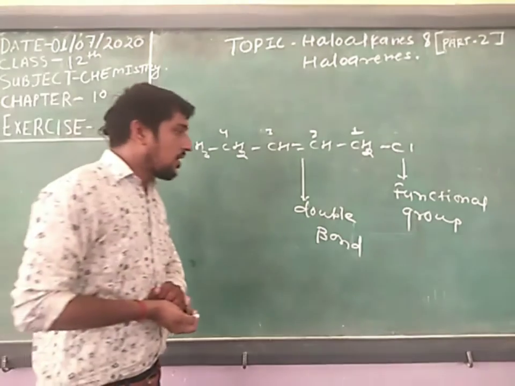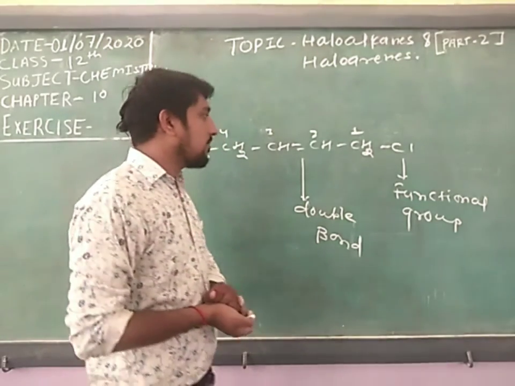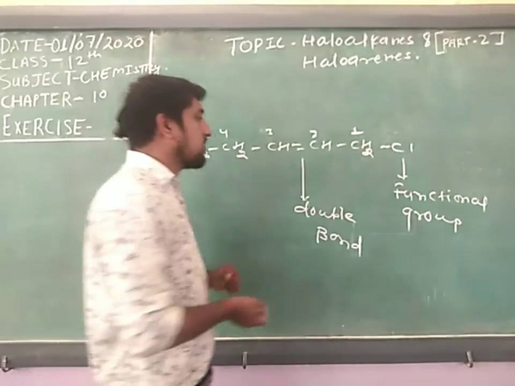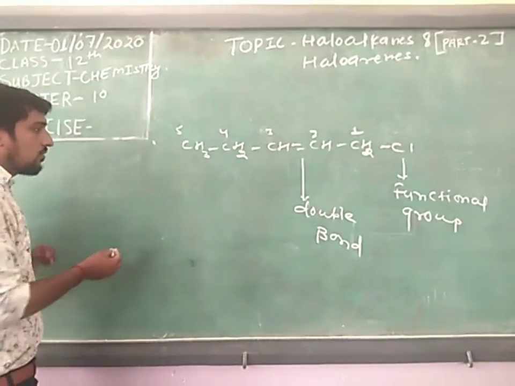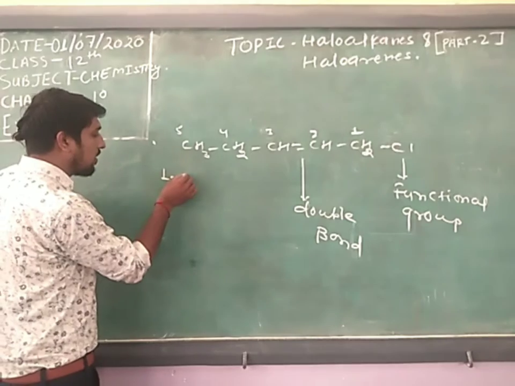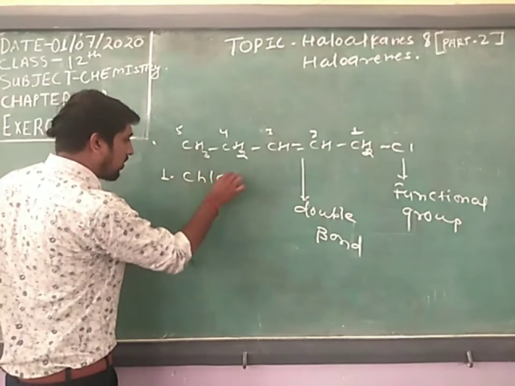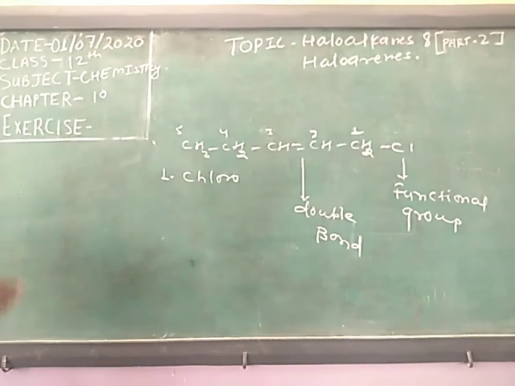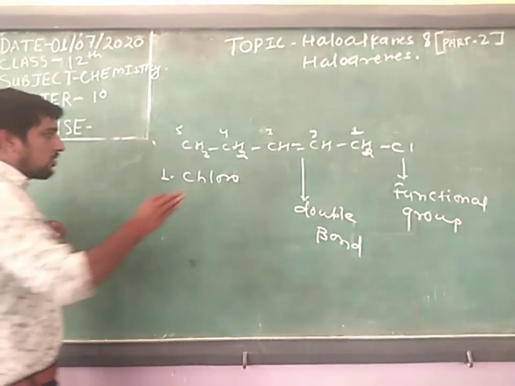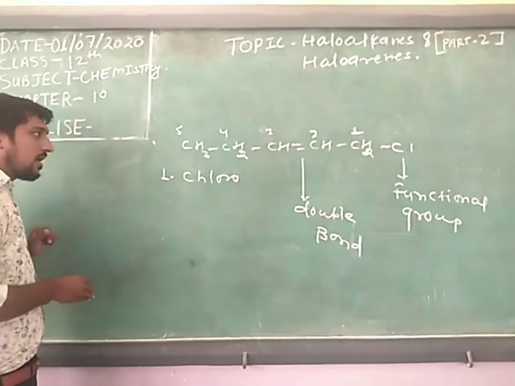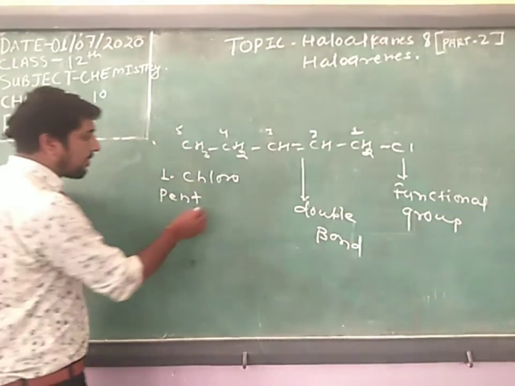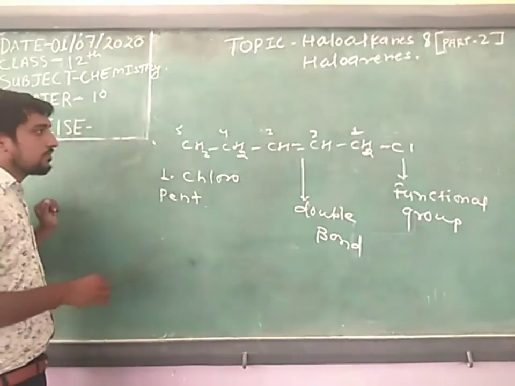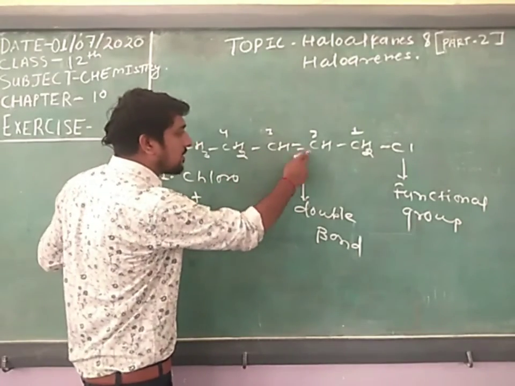Then you write the name. We know that first we write the halogen as halo. What is the number of the halogen? 1-fluoro. Then there are 5 carbons, so you write pen, and the double bond is present in the second number.